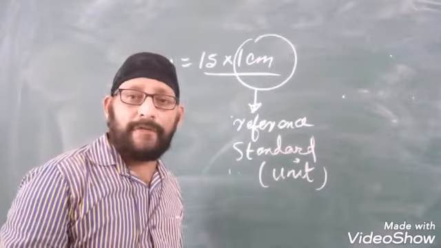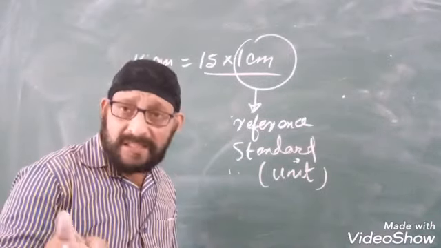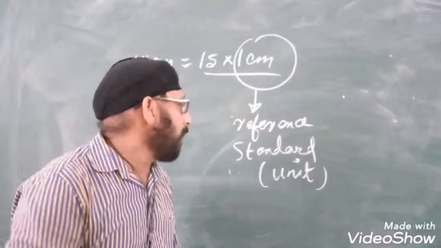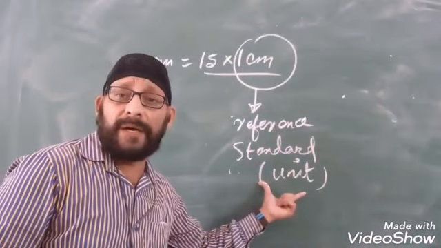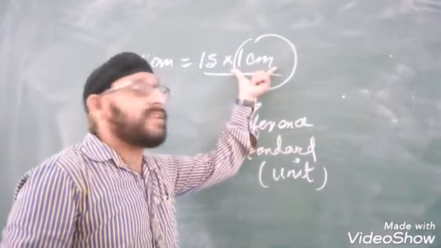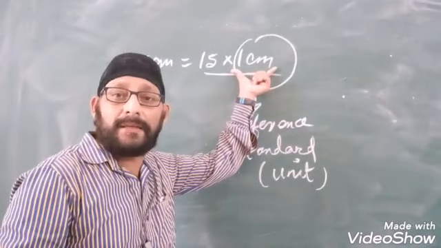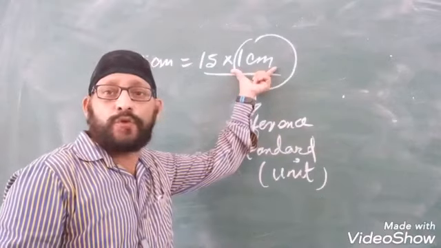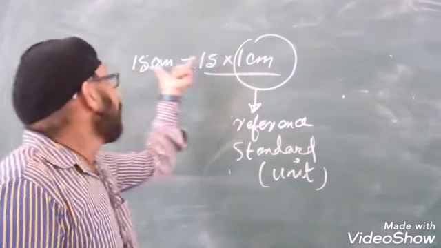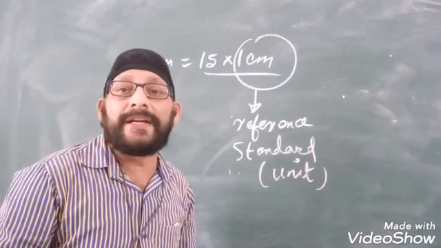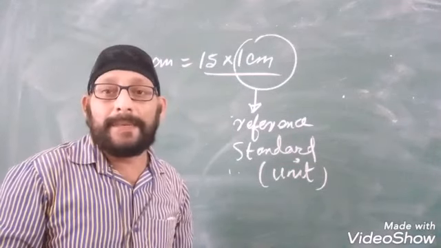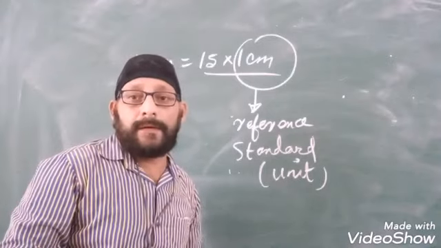Whenever you measure a physical quantity, you always compare the physical quantity with a reference standard called the unit. 1 centimeter is the reference standard of length. It is the unit of length. You can express the value of length as 15 centimeter, which means that the given length is 15 times 1 centimeter.